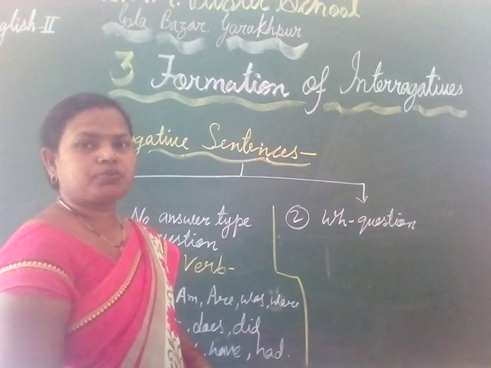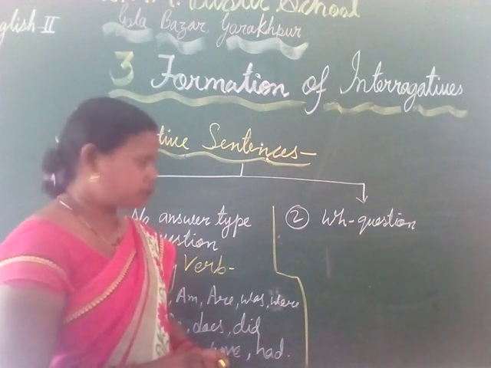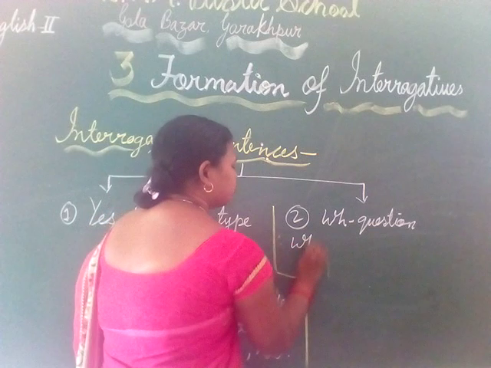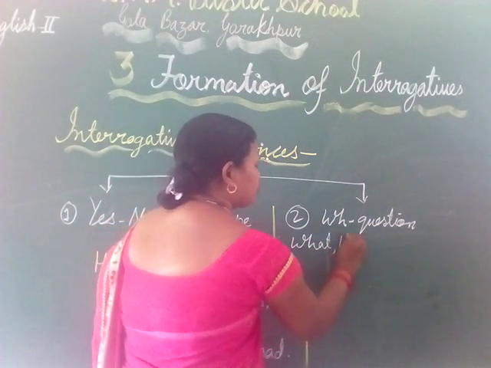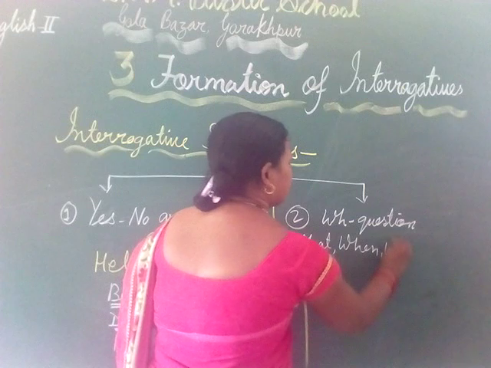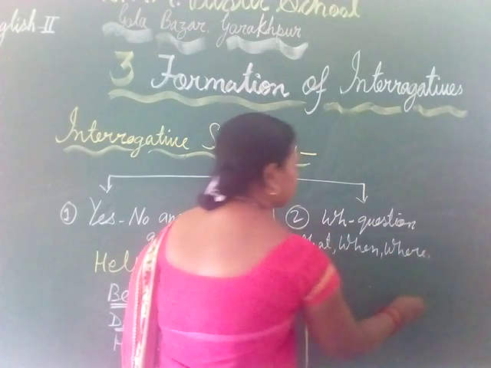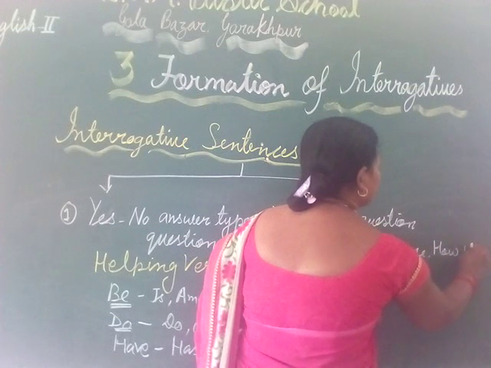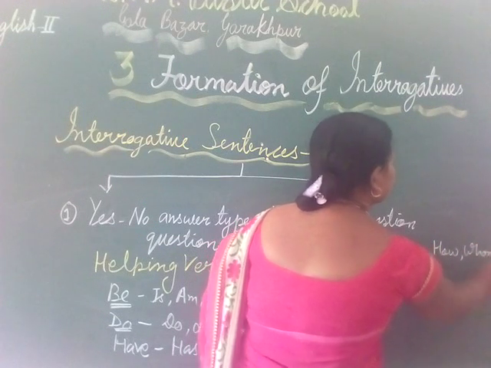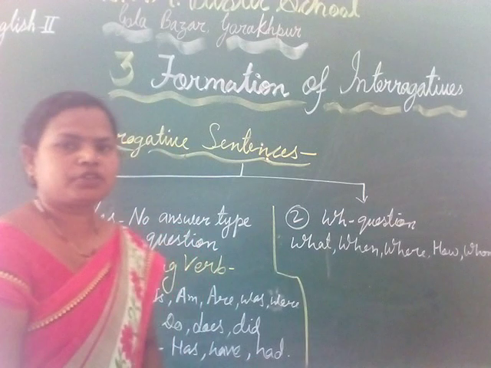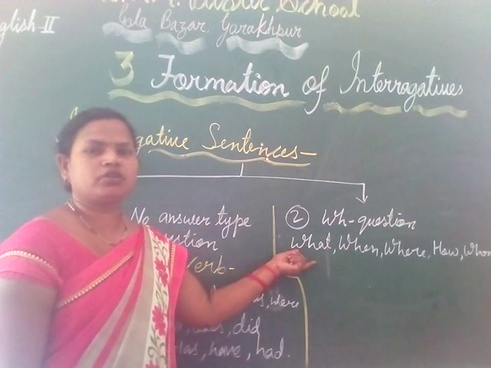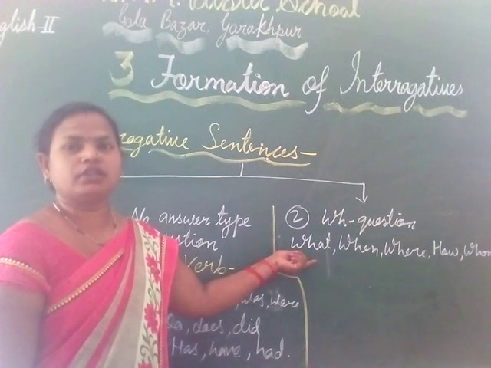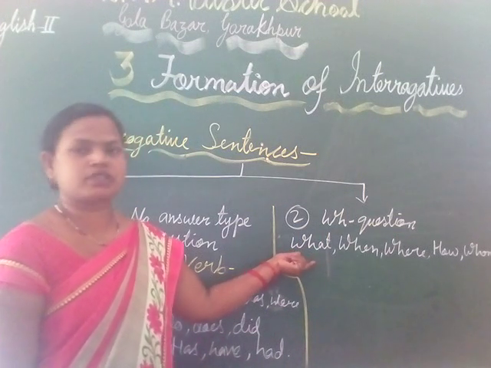WH question types begin with the question word which begins with WH, that is what, when, where, how, whom, etc. It means it has a WH word, and these questions give answers in detail. It is a long answer type of question.